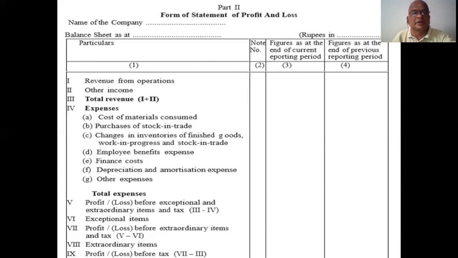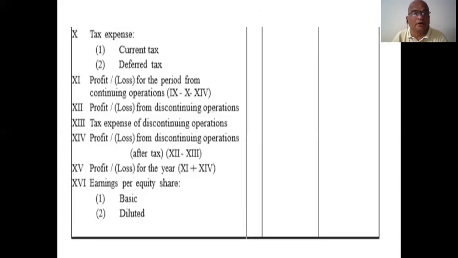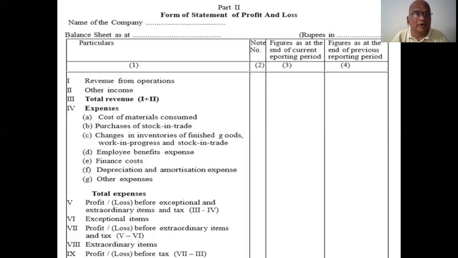All these come under Roman number 4. You total all these expenses, and that is called total expenses.